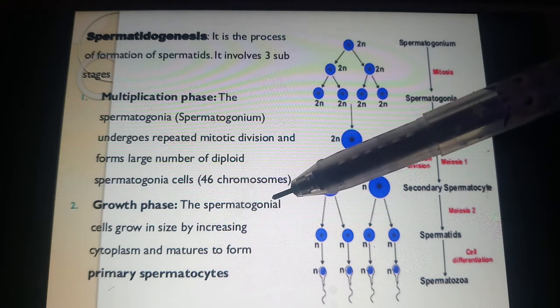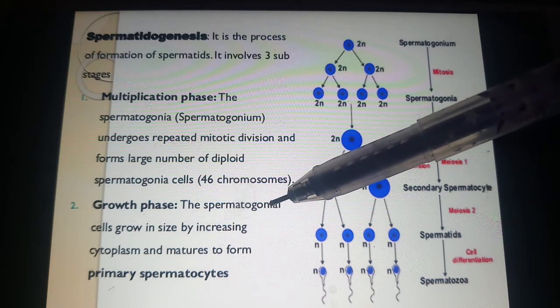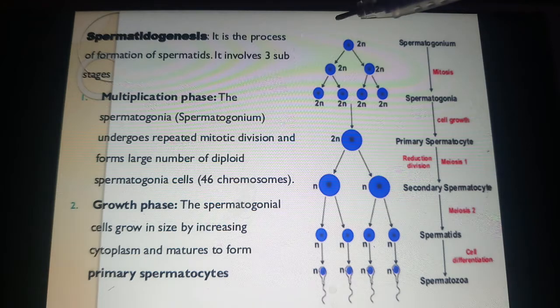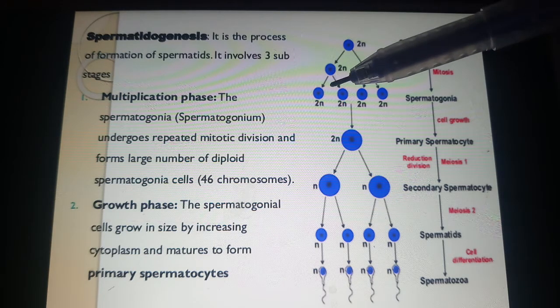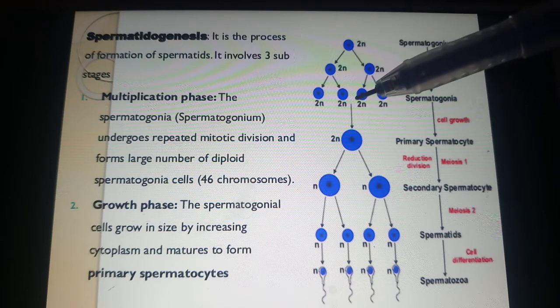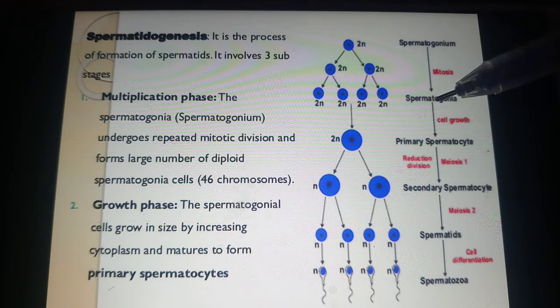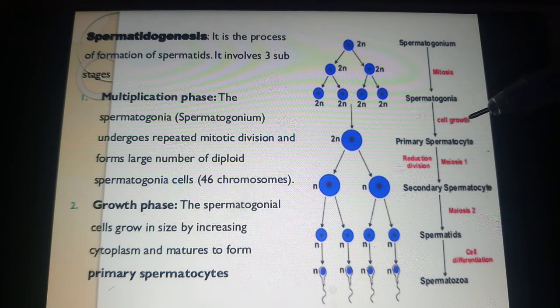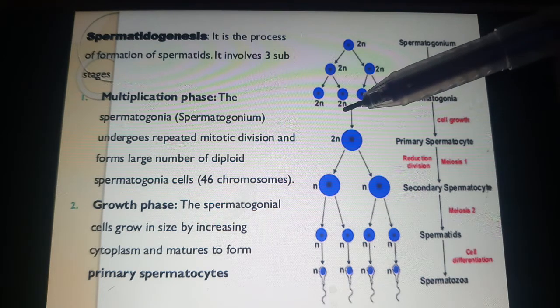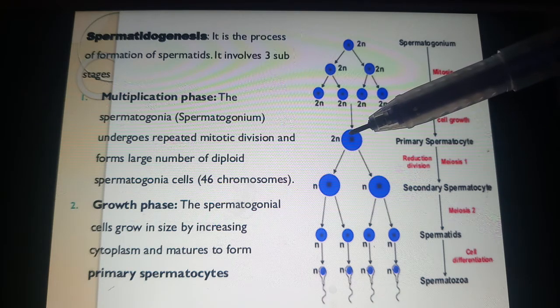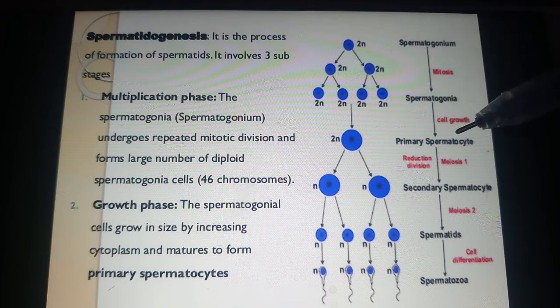Here, we call it the growth phase. What was the previous phase? The previous phase was the multiplication phase, where the spermatogonia undergo repeated mitotic division and form a large number of diploid cells. Diploid cells have how many chromosomes? You will have 46 chromosomes. Okay, next will be the growth phase. Growth phase starts from here. There is cell growth here. The spermatogonial cell grows by increasing its size with the increase in the cytoplasm and matures to form primary spermatocytes.